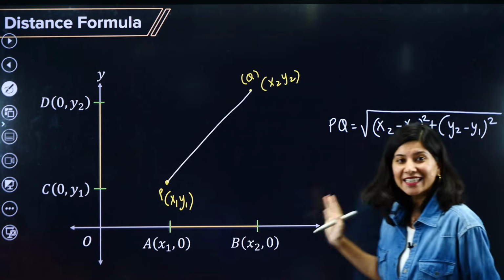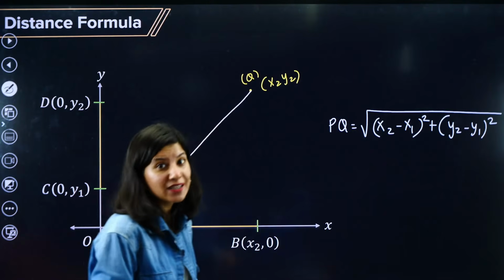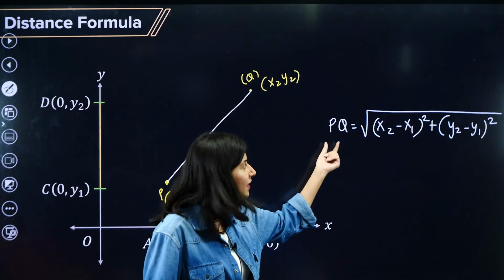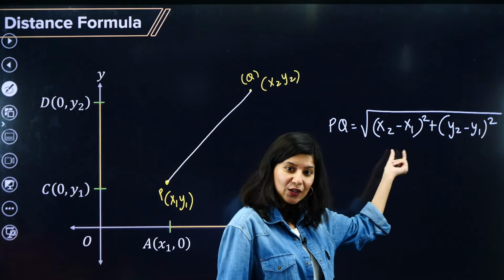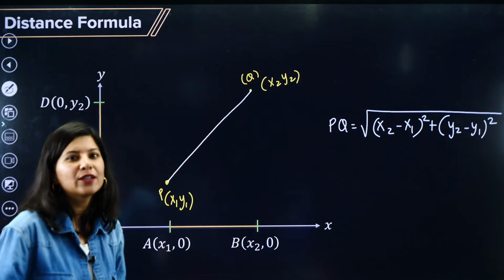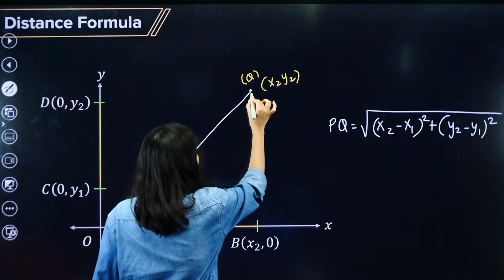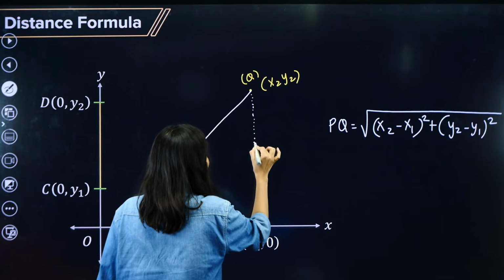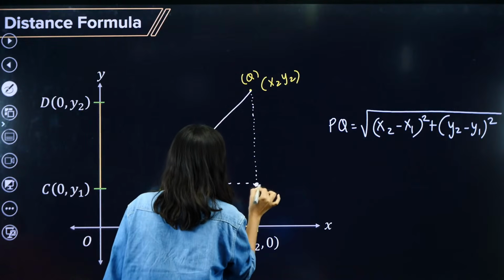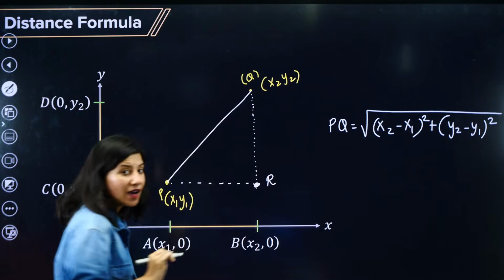So if you clearly see, this is actually looking like the Pythagoras theorem wherein this PQ is the hypotenuse. Hypotenuse is the square root of perpendicular square plus base square, right? So in here also we are going to try to do that. First of all, let us complete the triangle. Okay, so this is my triangle. Let us say this is your R.